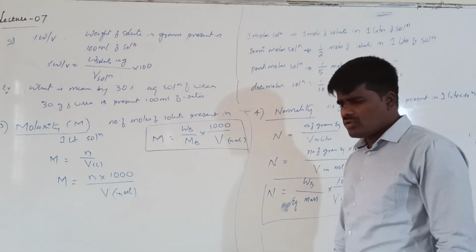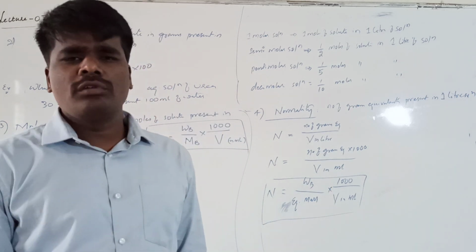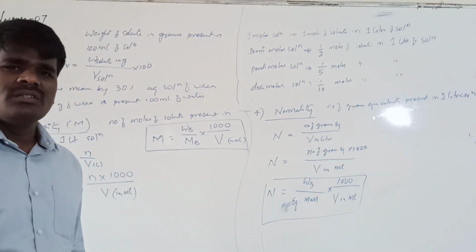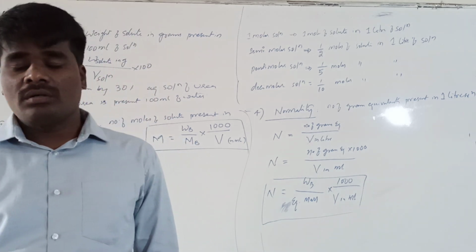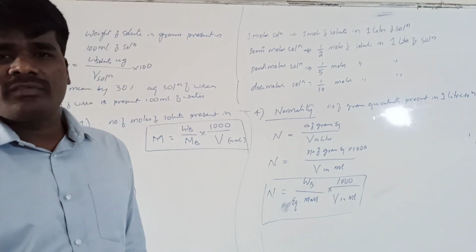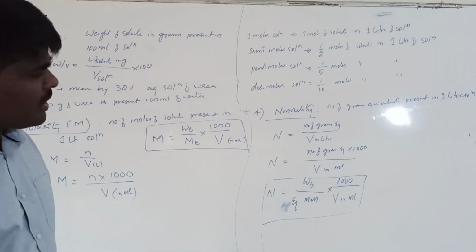What is meant by one normal solution? One normal solution stands for presence of 1 gram equivalent of solute in 1 liter solution. Right? Semi-normal means presence of 1/2 gram equivalent of solute in 1 liter solution. So the same criteria can be applicable for the normality also.